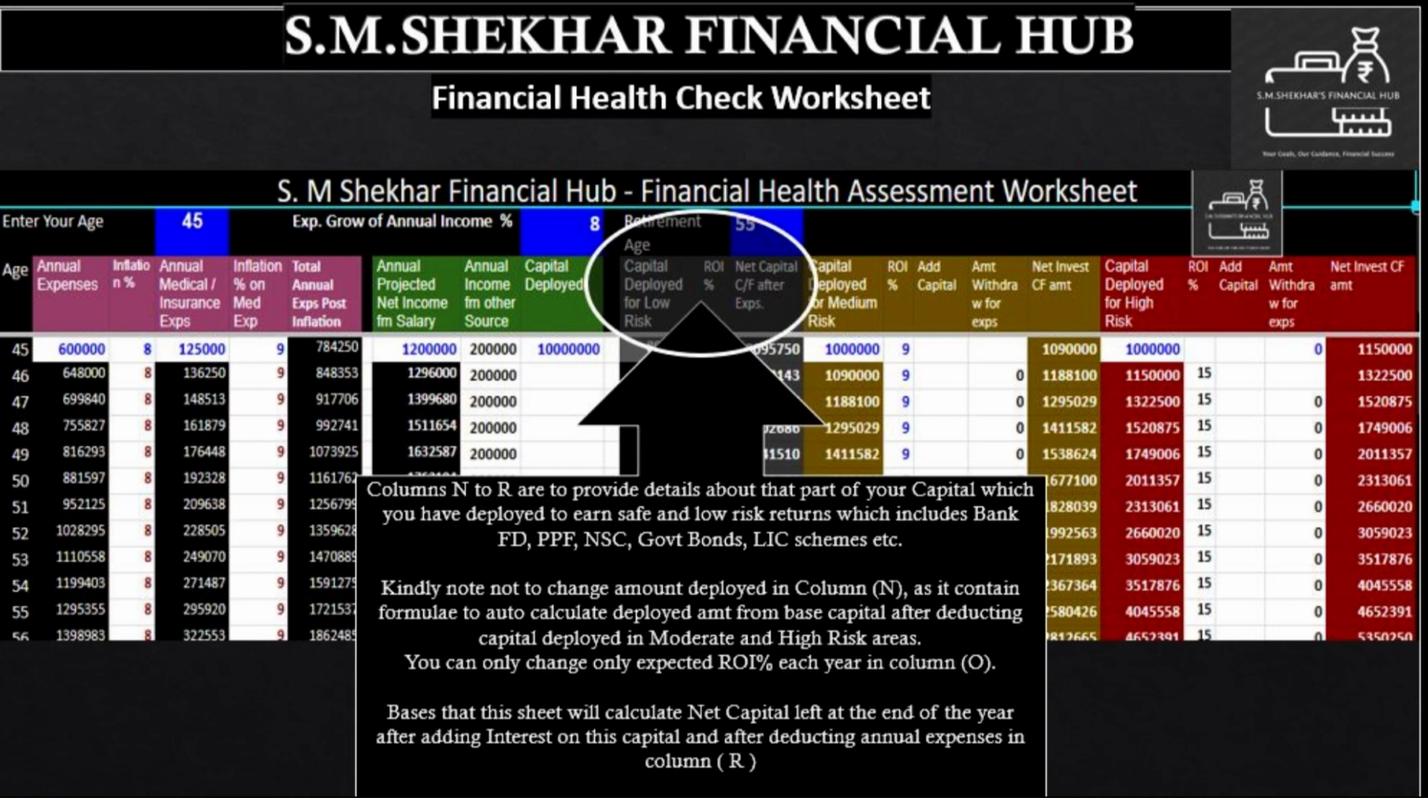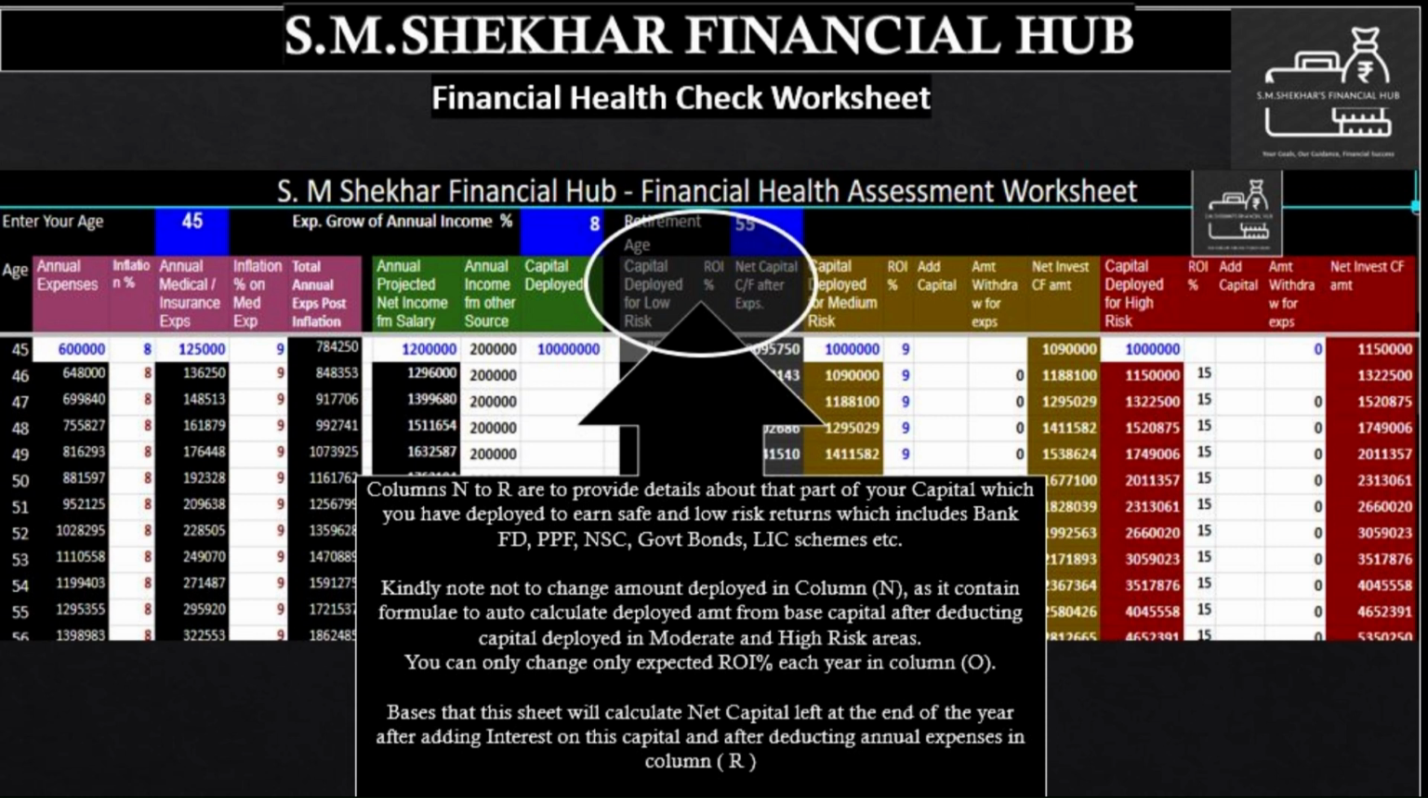Columns N to R are to provide details about that part of your capital which you have deployed to earn safe and low-risk returns, which includes bank FD, PPF, NSC, government bonds, LIC schemes etc. Kindly note not to change the amount deployed in column N as it contains formulae to auto-calculate the deployed amount from base capital after deducting capital deployed in moderate and high-risk areas.